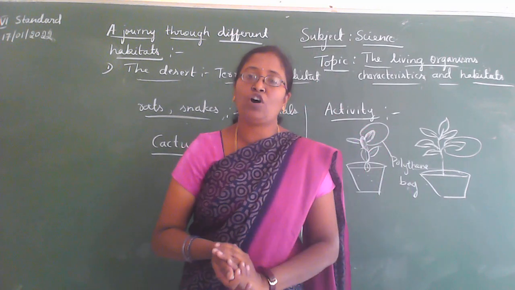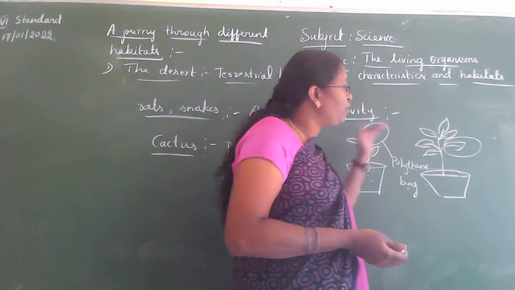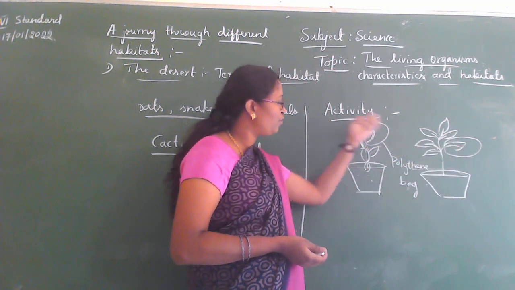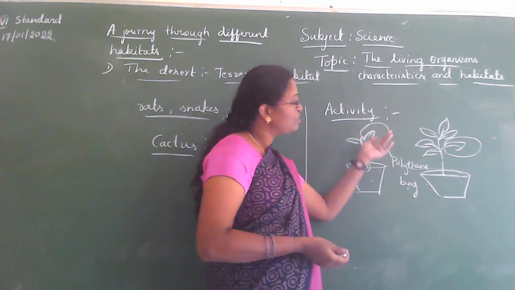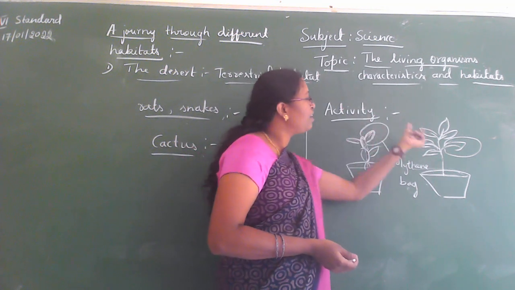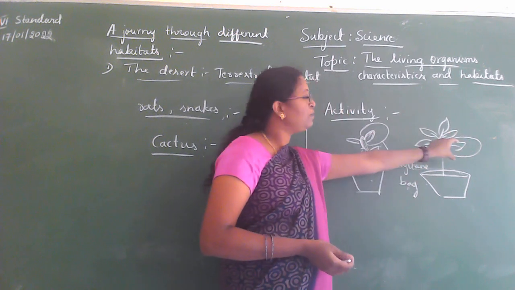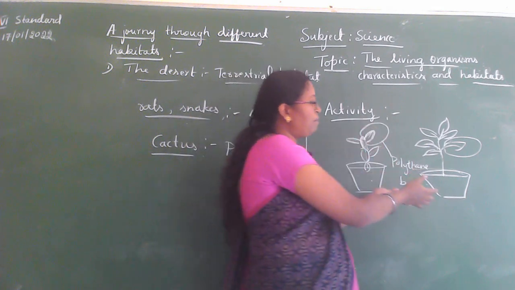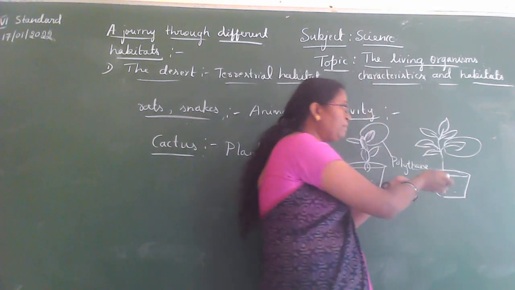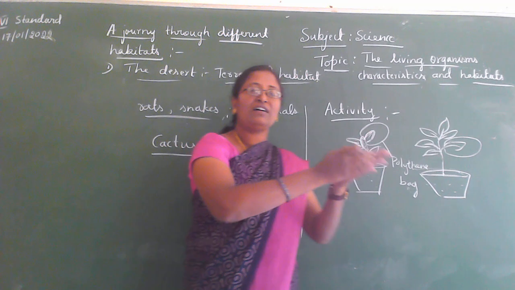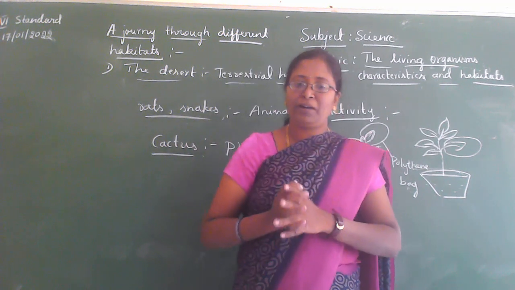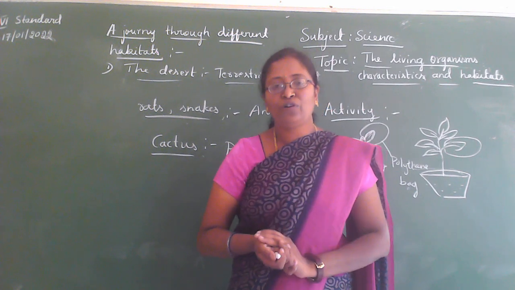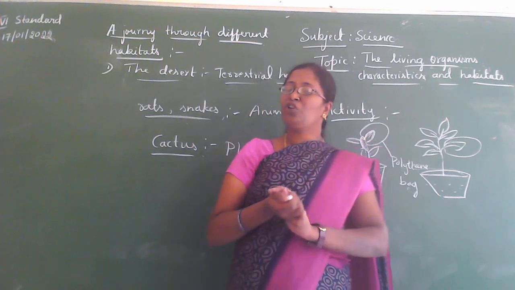Leave the two potted plants in the sun and observe after a few hours. After we tie the polythene bag on the potted plant, it covers that part. You can tie any part of the plant with the polythene bag. Then we need to keep this plant in sunlight and observe after two or three hours. What do you see?